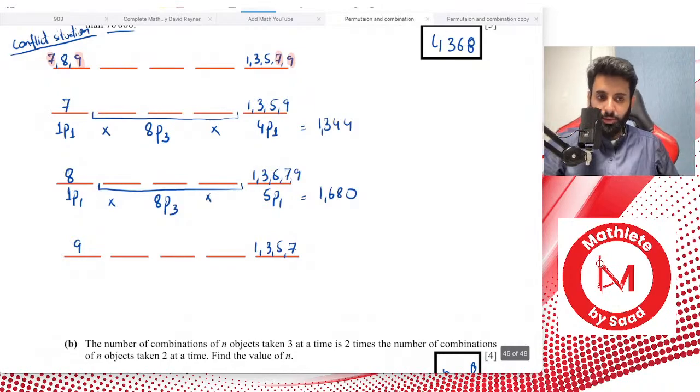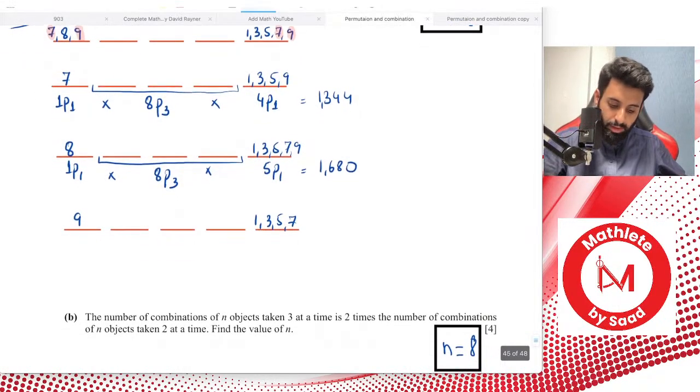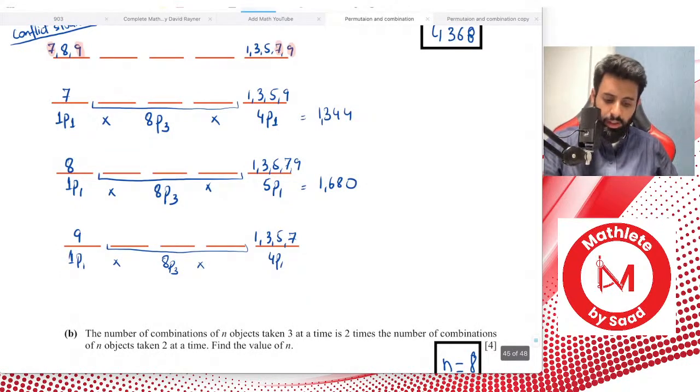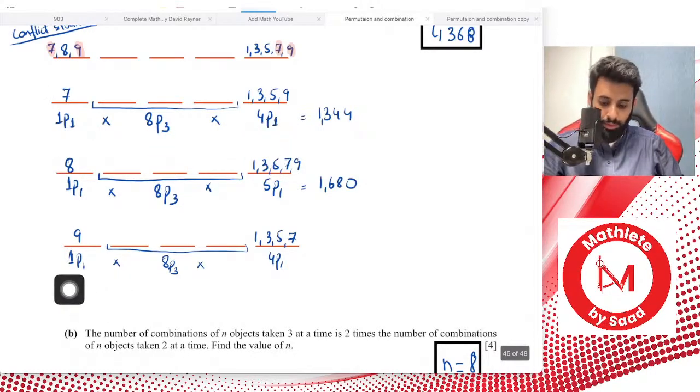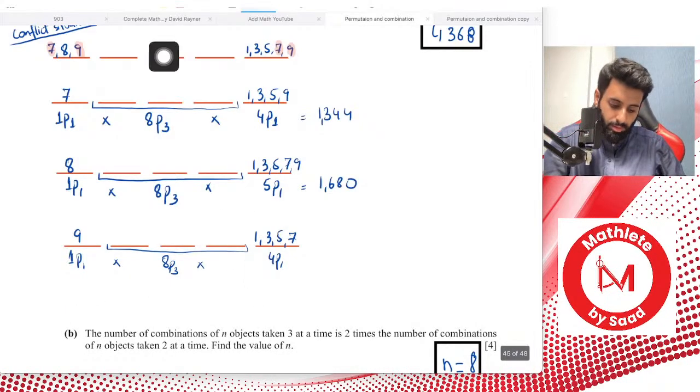You could also multiply 1344 by 2 directly for both 7 and 9. So 1p1 into 4p1, and in between anything goes, so 8p3. If you look at the first one and the last one, they're technically the same: 1p1 into 8p3 into 4p1 in both. So we have exactly the same thing, which is 1344.